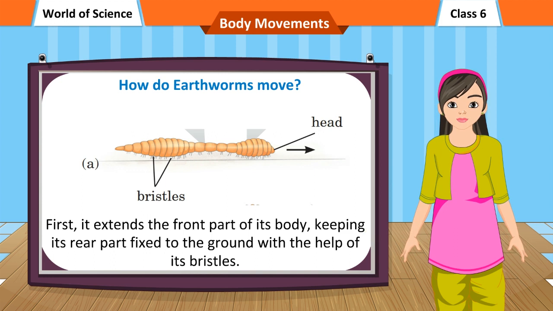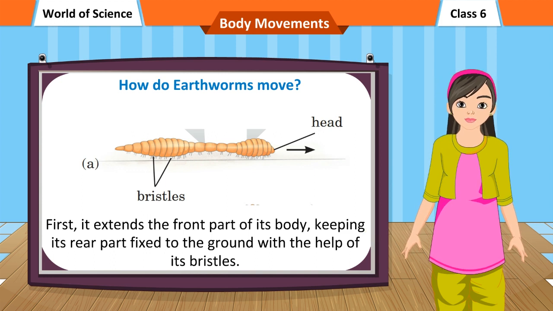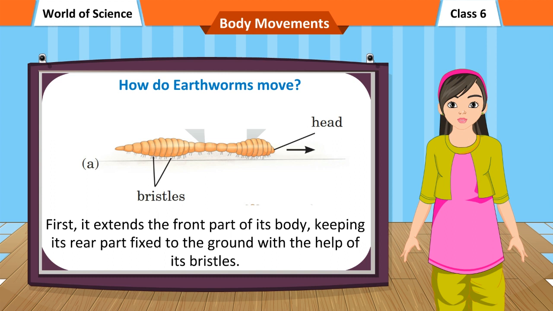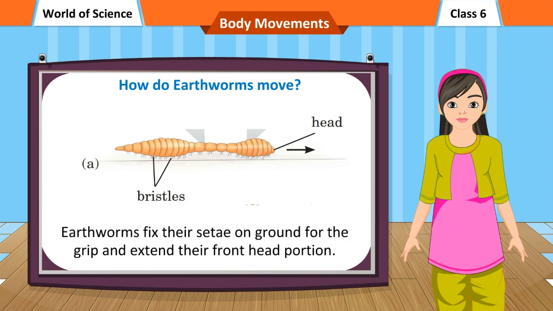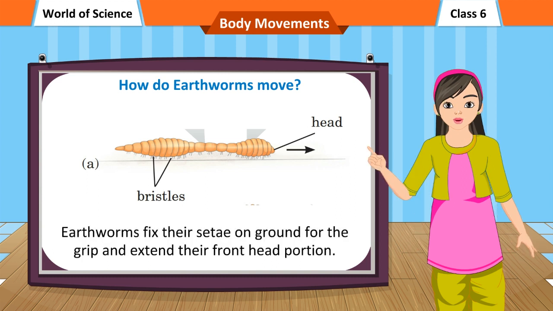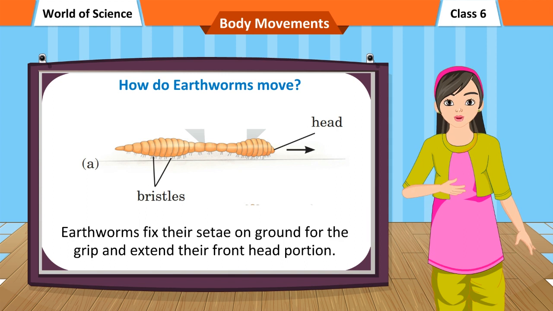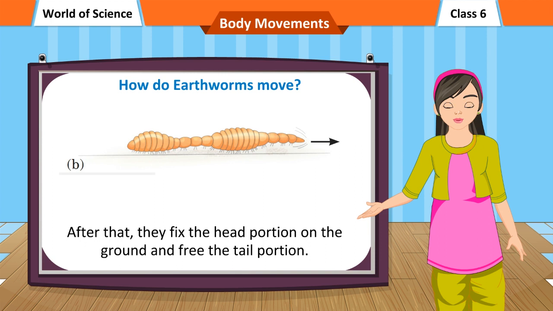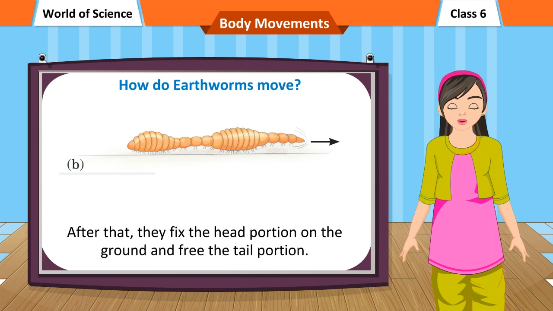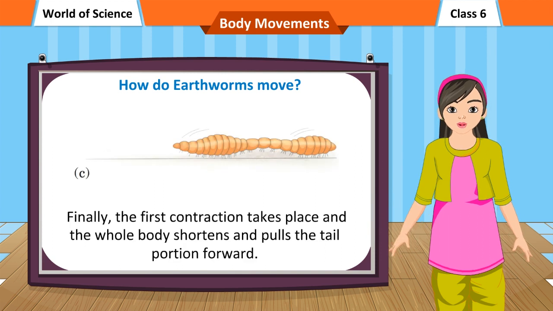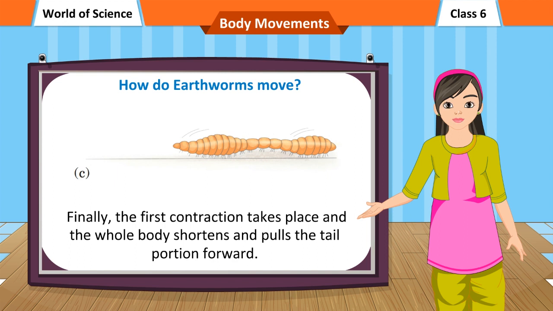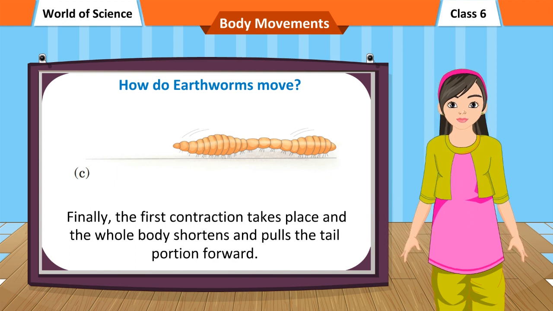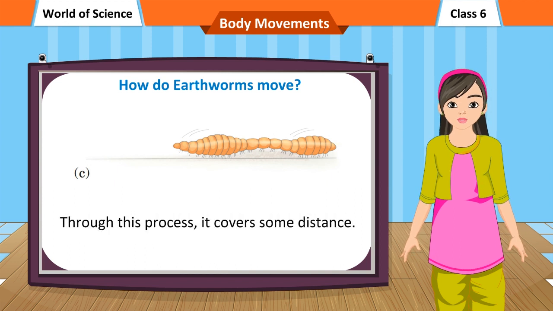First, it extends the front part of its body, keeping its rear part fixed to the ground with the help of its bristles. Earthworms fix their setae on the ground for the grip and extend their front head portion. After that, they fix the head portion on the ground and free the tail portion. Finally, the contraction takes place and the whole body shortens and pulls the tail portion forward. Through this process, it covers some distance.